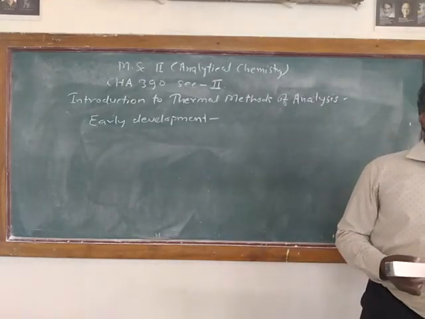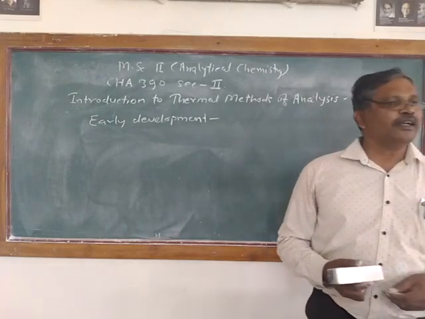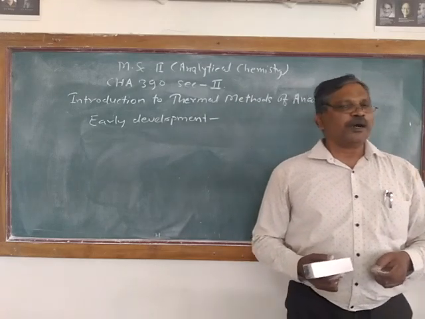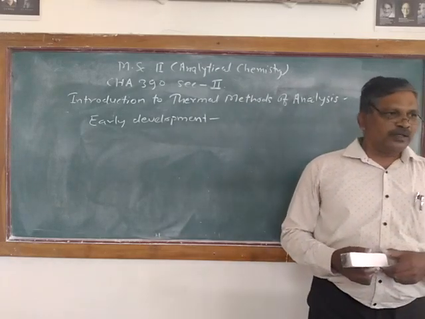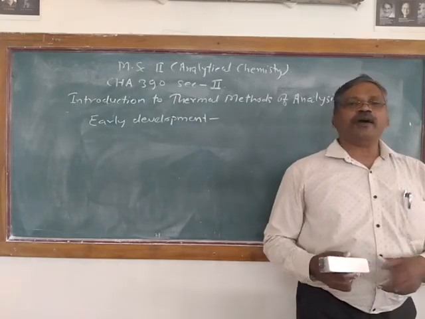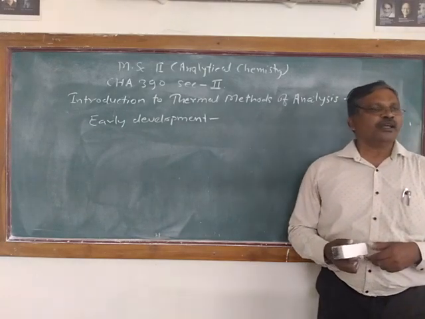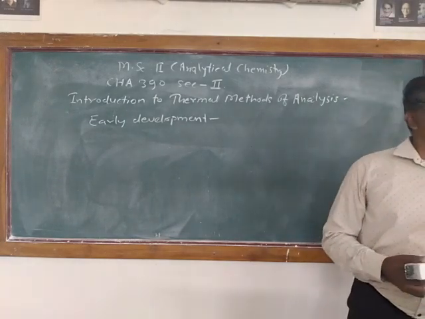Fourier performed the heat conduction experiment. Joule performed electrical heating and calorimetry. But what was the drawback? The drawback of their equipment was that it often required a large quantity of sample, and their experiments were very time consuming. So to